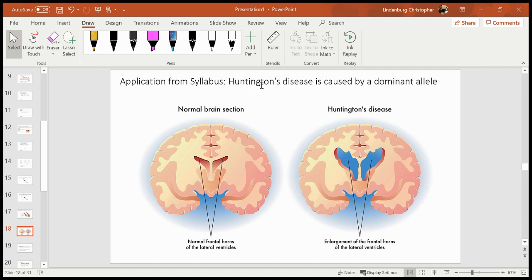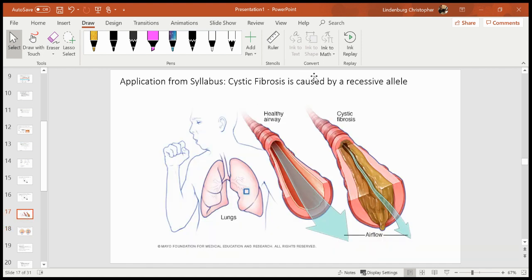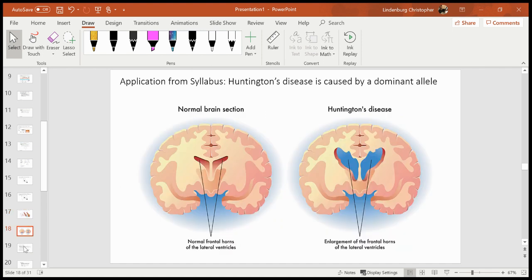So it's quite sad because you've already had kids and then you develop Huntington's, and then you're thinking whether or not you've given that dominant allele to your kids, and it can be actually quite tragic. But that's Huntington's disease. IB wants you to memorize that it is caused by a dominant allele, whereas cystic fibrosis is caused by a recessive allele. Just basic memorization on that one.